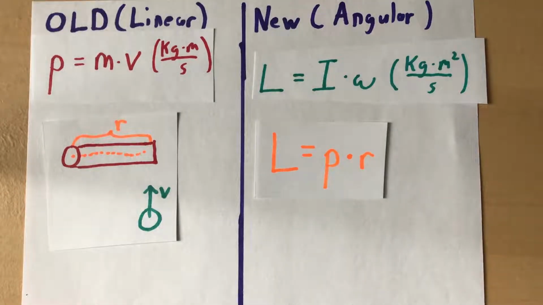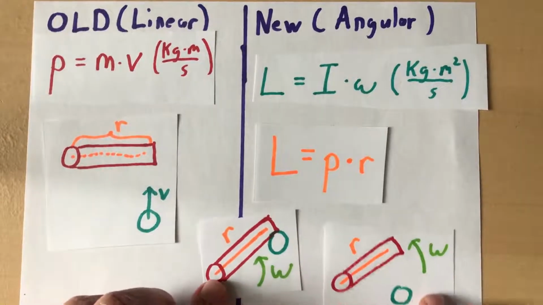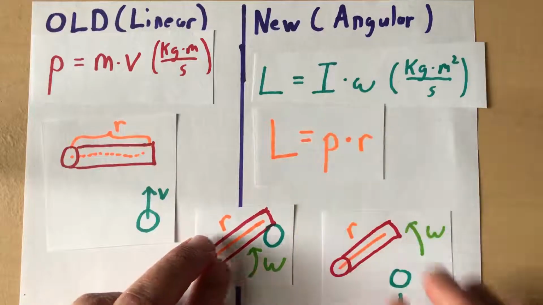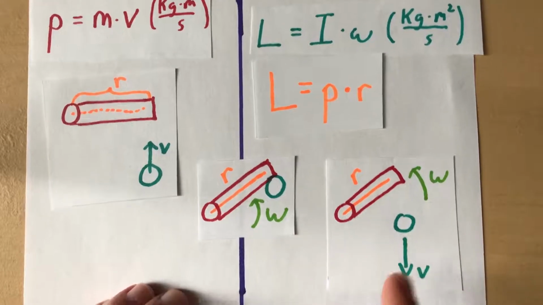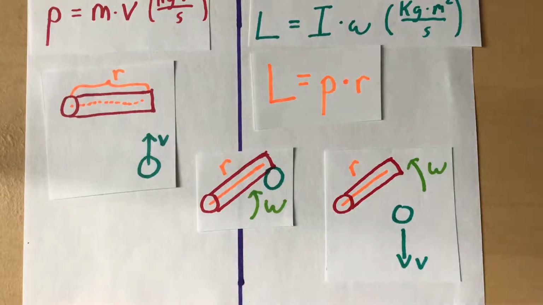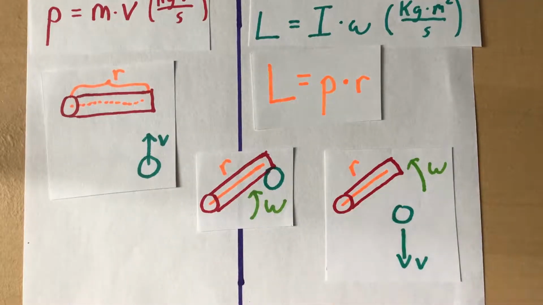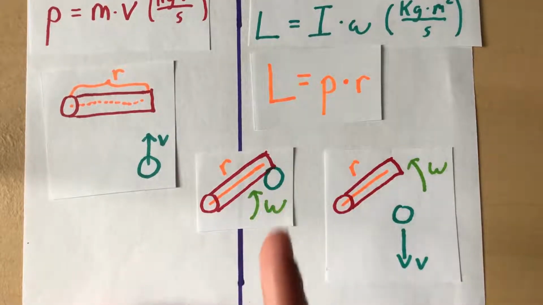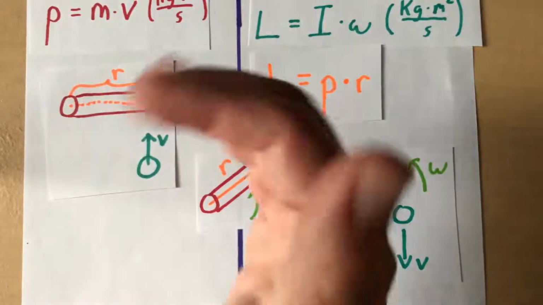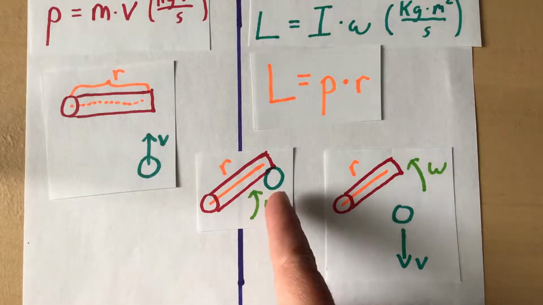A type of question they like, and they like this both for linear momentum and angular momentum, is what if, let's take a couple different cases here of a ball that maybe sticks to the door or maybe bounces off the door and goes the other way. And they might ask you, well, in which case will the door be spinning faster? Well, when it sticks to the door, think about it like this. The ball was going that way or wanting to rotate things that way. So the ball's still moving in this case.